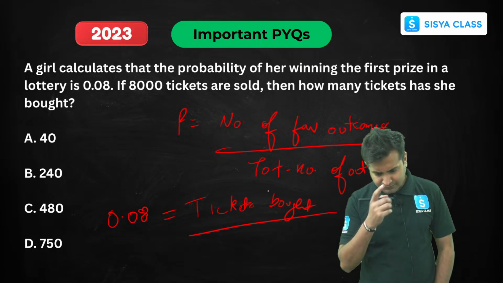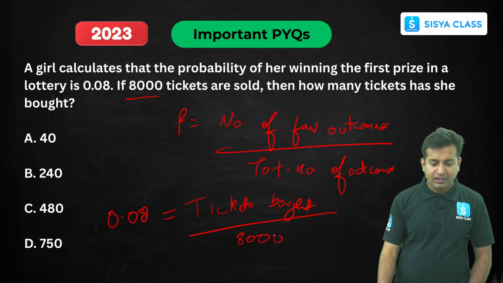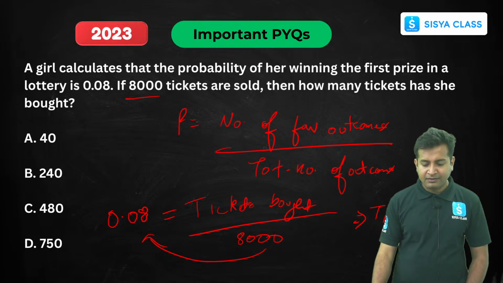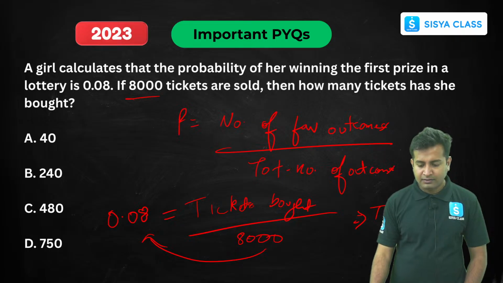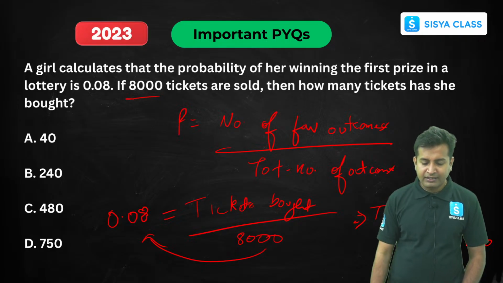Now, the total number of tickets sold was 8,000. So if we multiply these two, we'll get the answer. So tickets bought would be nothing but 0.08 into 8,000, right?